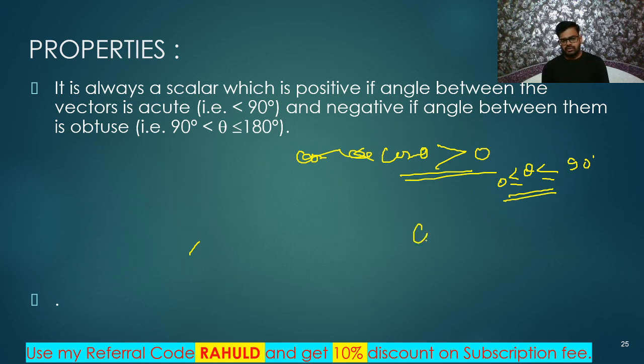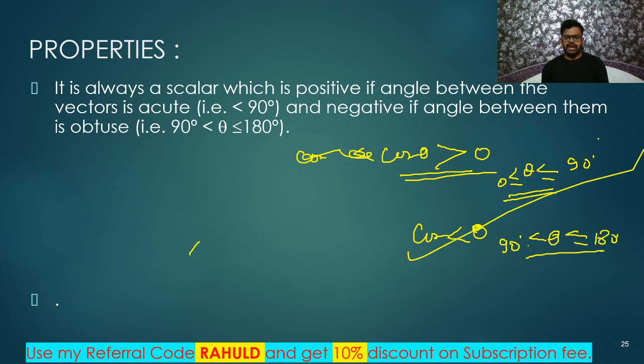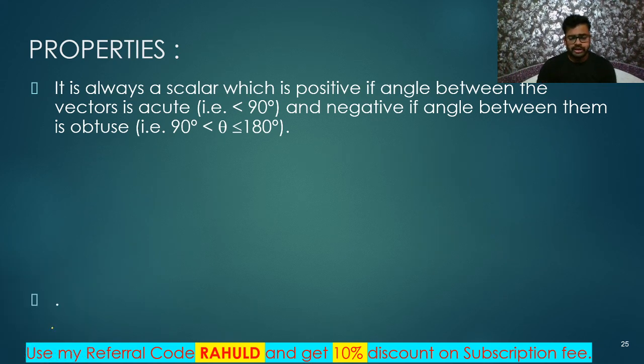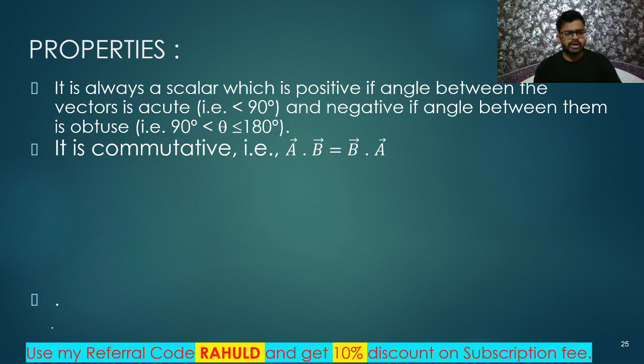If cos theta is less than 0, it is negative, so it is possible only when theta is greater than 90 degree. Are you getting? Whenever theta is between 90 degree and 180 degree, then we'll say it is negative. Okay, remember cos theta will be less than 0 in that case. So this is the basic information I wanted to explain to you, my dear friends. Let us talk about the next point.